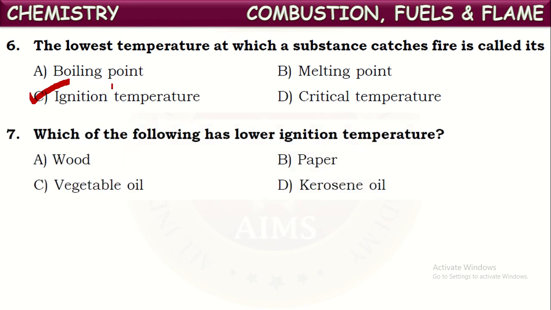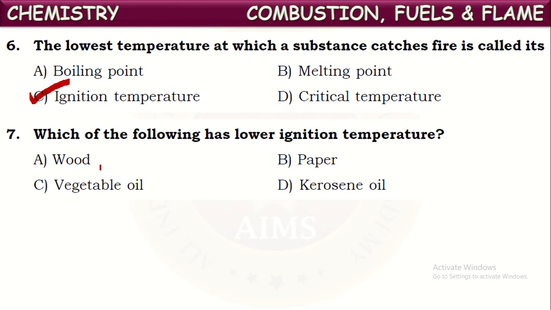Okay. Now, which of the following has lower ignition temperature? We have to identify the substance which catches fire at lower temperatures. Find out the substance from those given which catches fire easily at lower temperatures. See the first one, wood. It needs much time to start burning because its ignition temperature is very high.